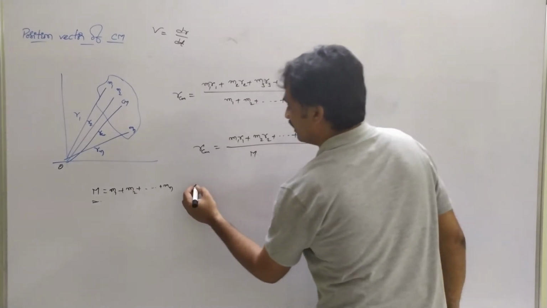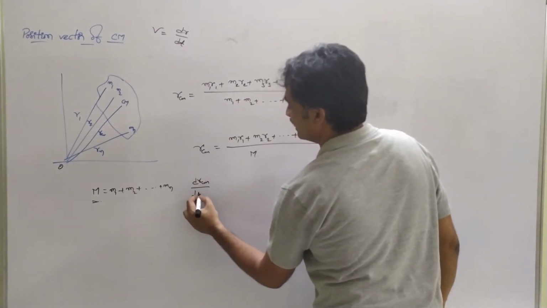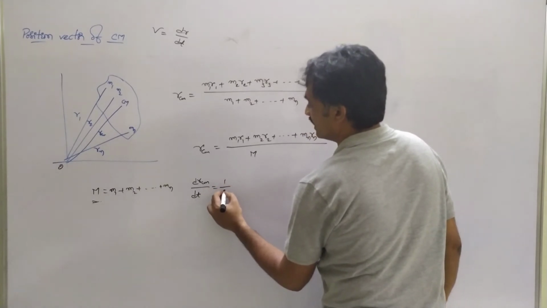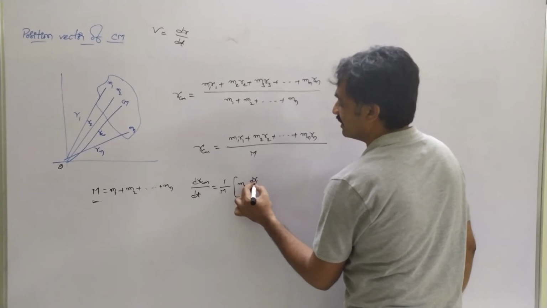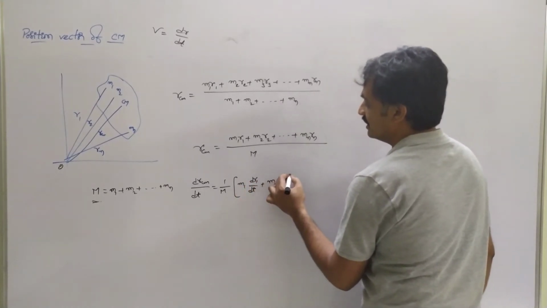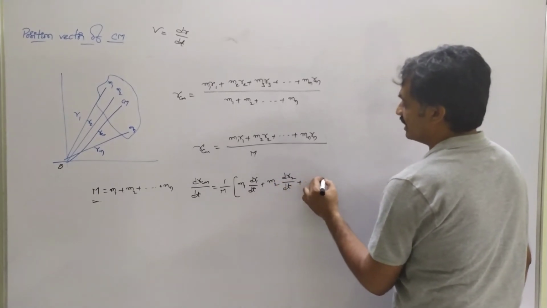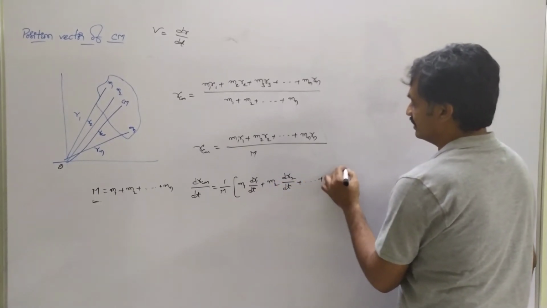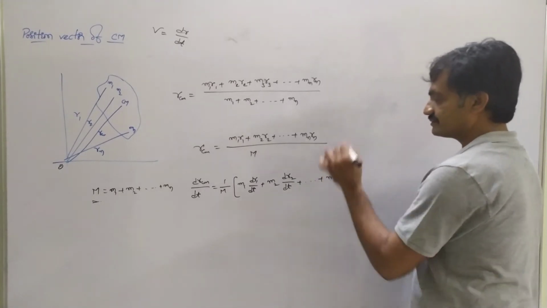Then drcm by dt equals 1 by M into (m1 dr1 by dt plus m2 dr2 by dt and so on, mn drn by dt).